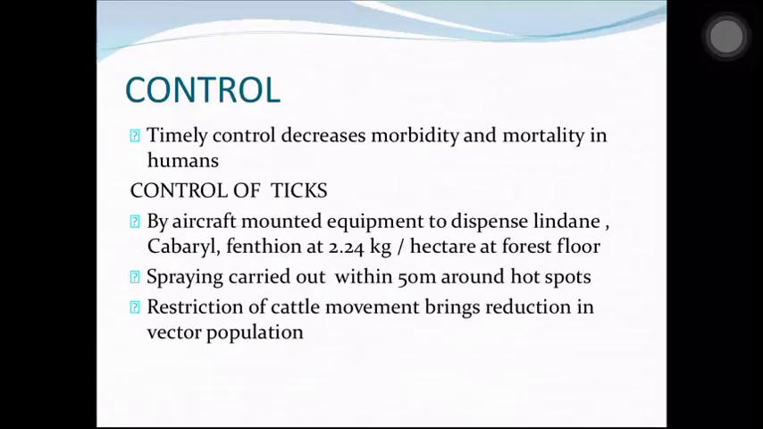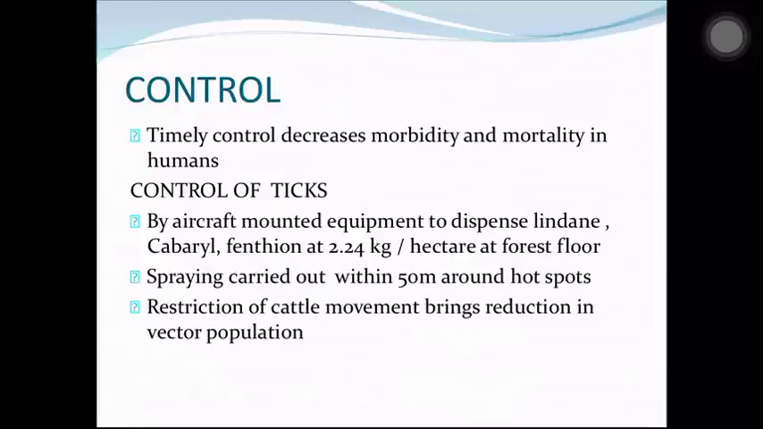Now what next is how do you control? Timely control decreases morbidity and mortality in humans. First and foremost you have to control ticks. So how do you control them? By aircraft mounted equipment, you can dispense chemicals which can kill the ticks, such as lindane, carbaryl and phenthoate at 2.24 kg per hectare on the forest floor.